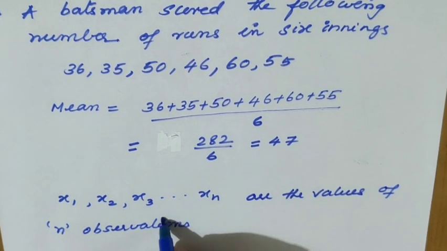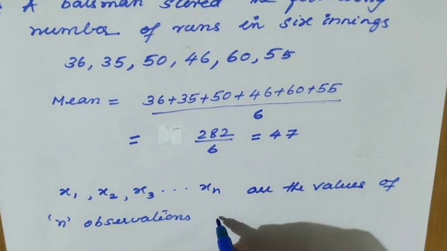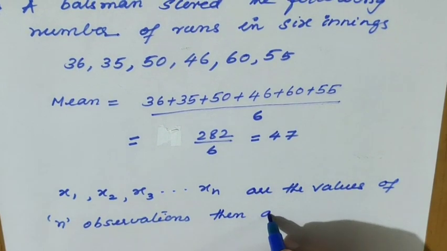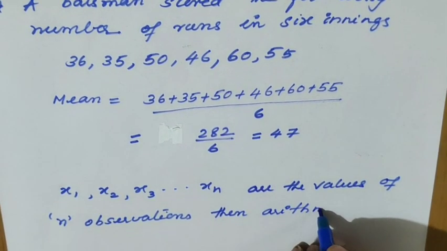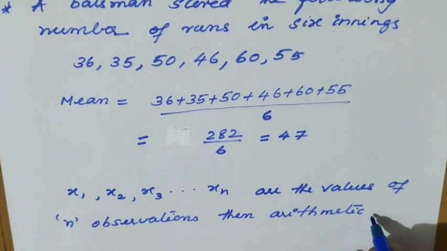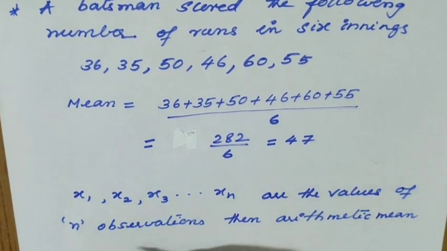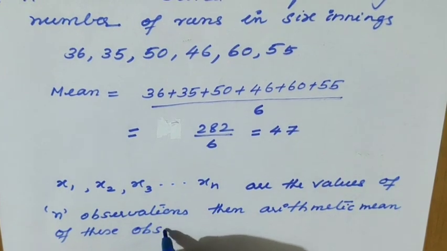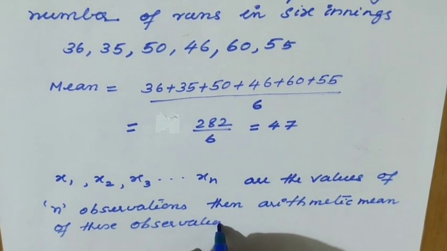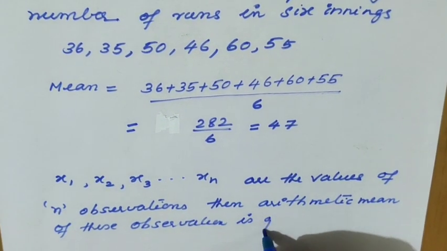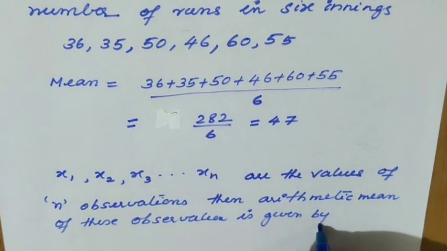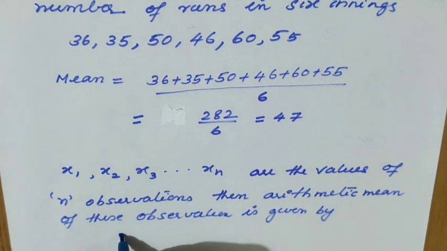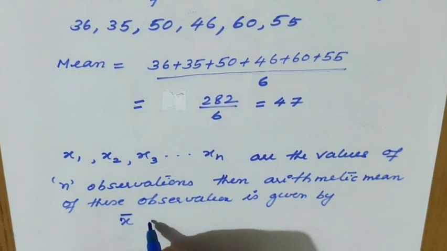Then the arithmetic mean of these observations is given by x bar. It should be denoted like this, x bar.